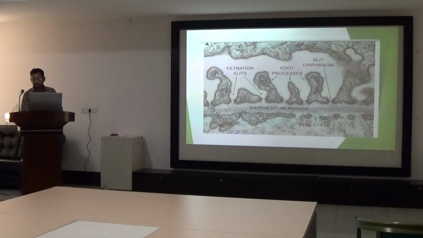Here we can see the fenestra of the capillary endothelium of the glomeruli. This is the basement membrane, and this is the slit diaphragm, and these are the foot processes of the visceral epithelium, called the podocyte. So albumin or protein comes from the endothelium to the basement membrane, and then it exits into the Bowman space.